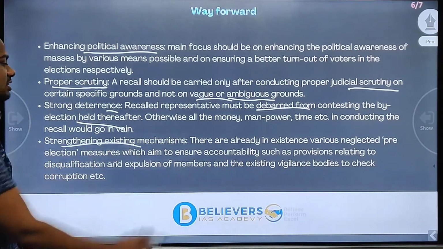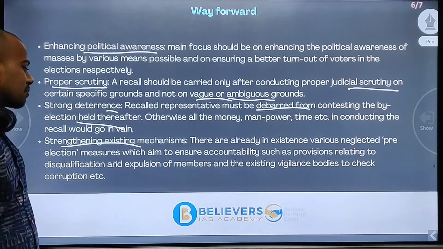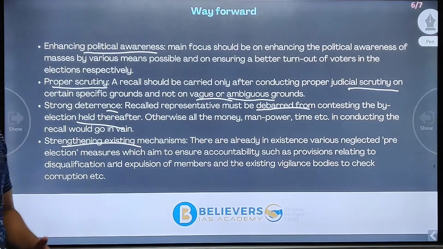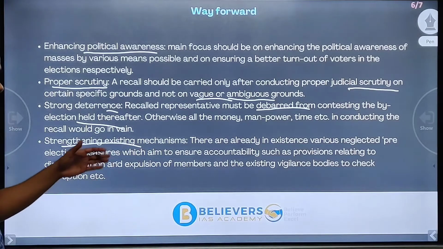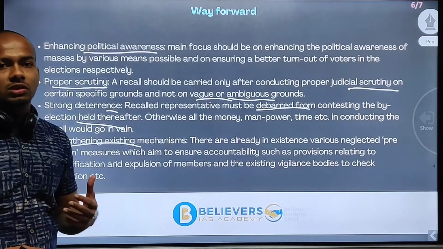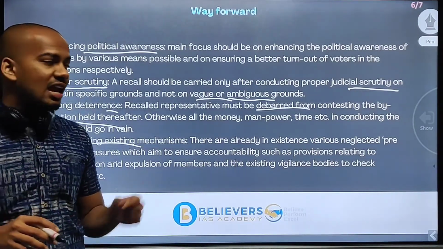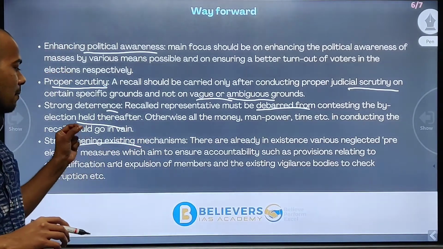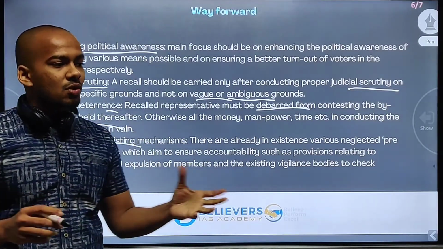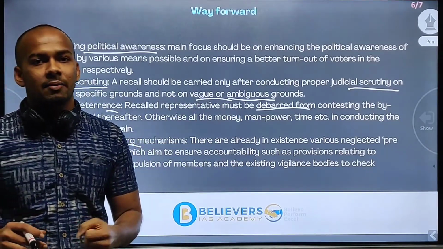Strengthening existing mechanisms. There are already in existence various neglected pre-election measures which aim to ensure accountability, such as provisions relating to disqualification and expulsion of members and the existing vigilance bodies to check corruption, etc. By strengthening those already existing regulations, we can avoid getting more people who are not really interested in the people's welfare.